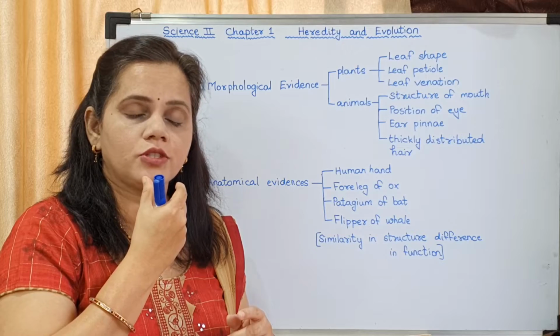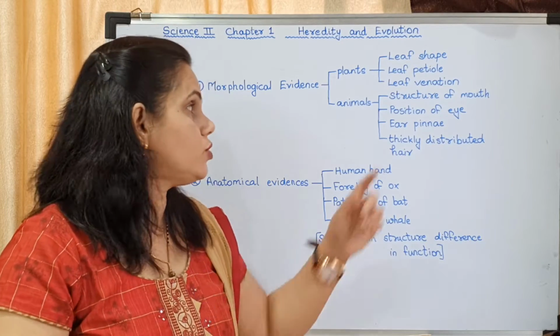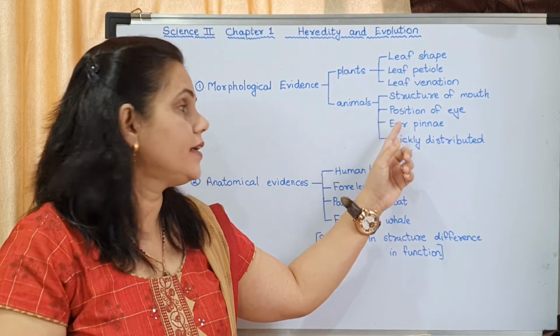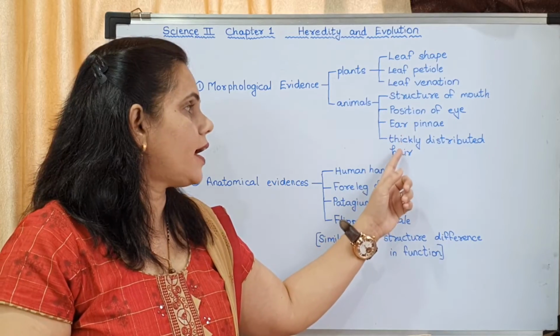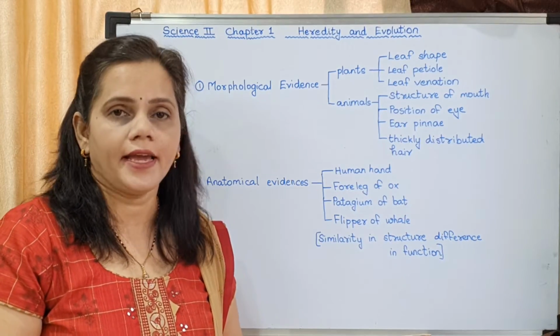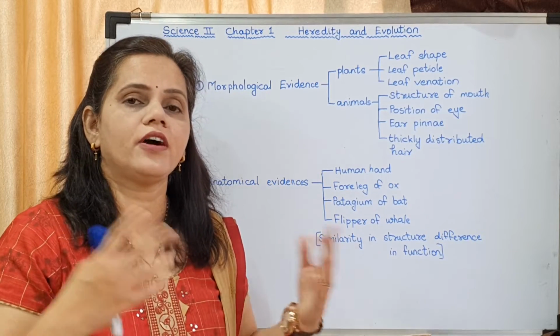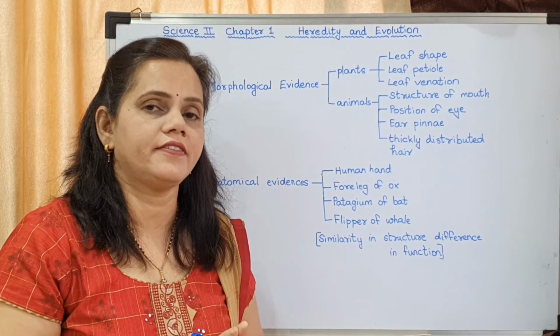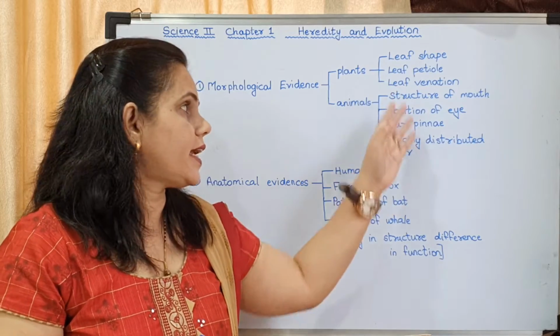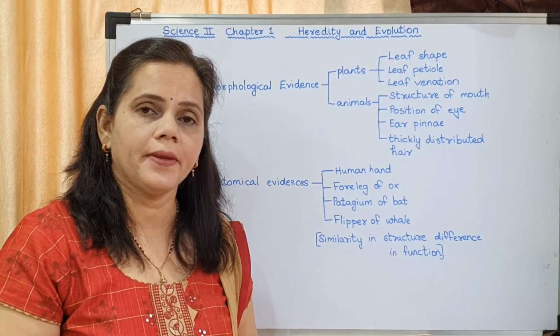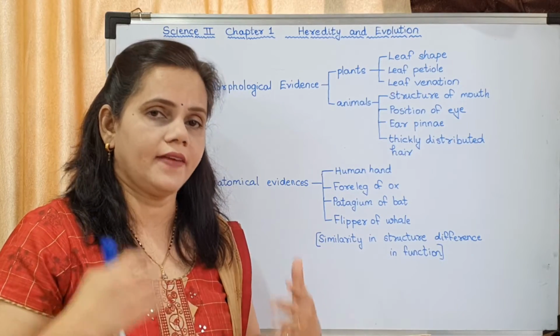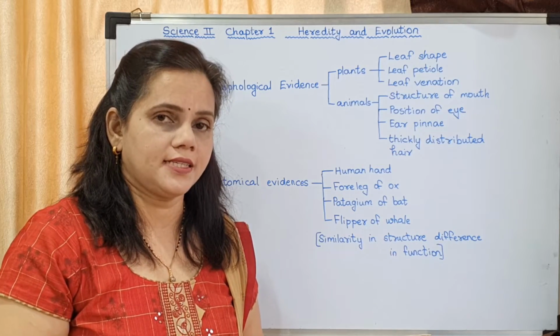Most of the animals have a mouth, position of eye, ear pinnae, and thickly distributed hair. Most of the animals have these characteristics. Even if all the animals have different characteristics, these characteristics are more or less the same, which shows that they might have had the same ancestor.